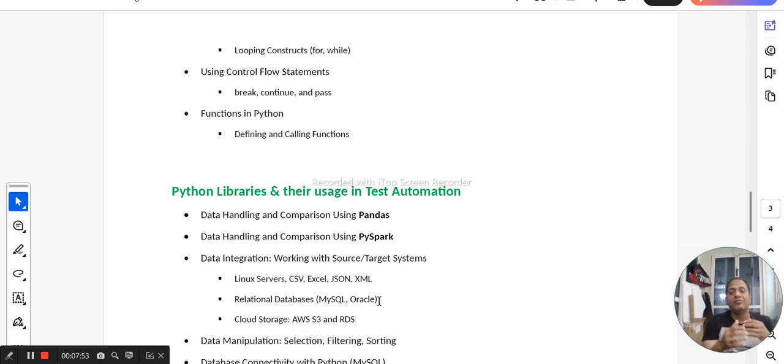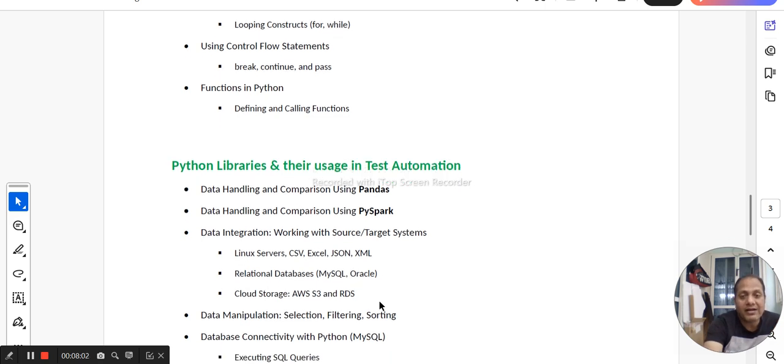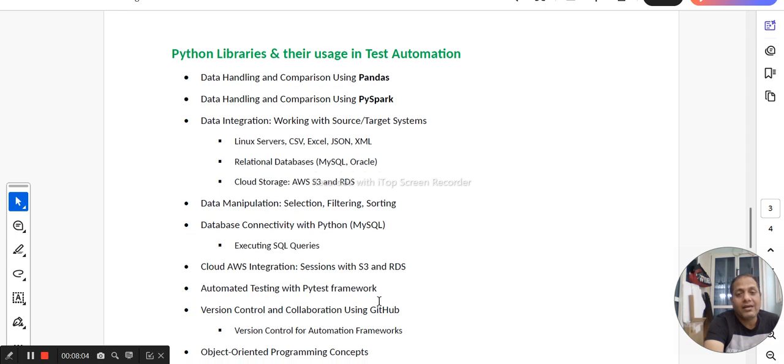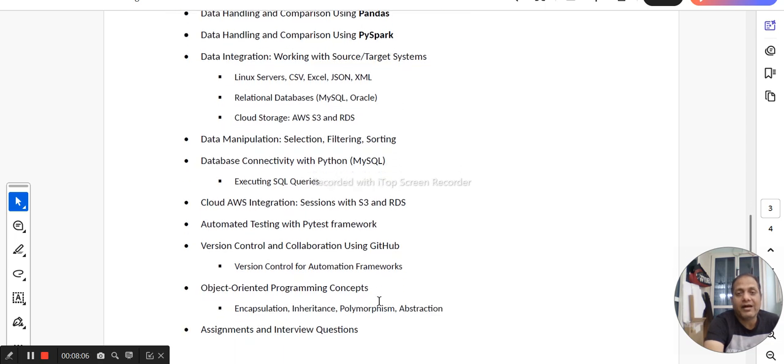As part of that, we are going to learn AWS, S3 and RDS, especially these two storage components. And once we are done with that, we are going to move into a separate understanding of every other aspect of cloud.